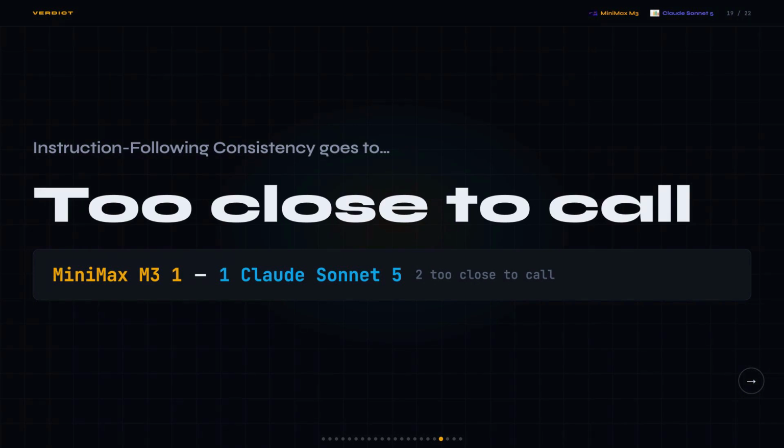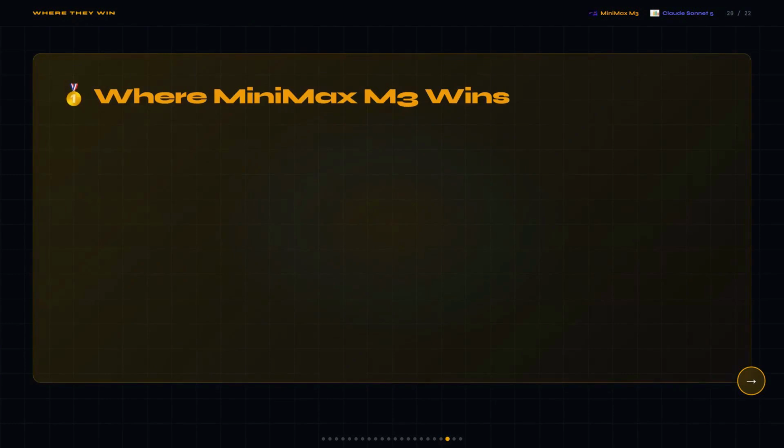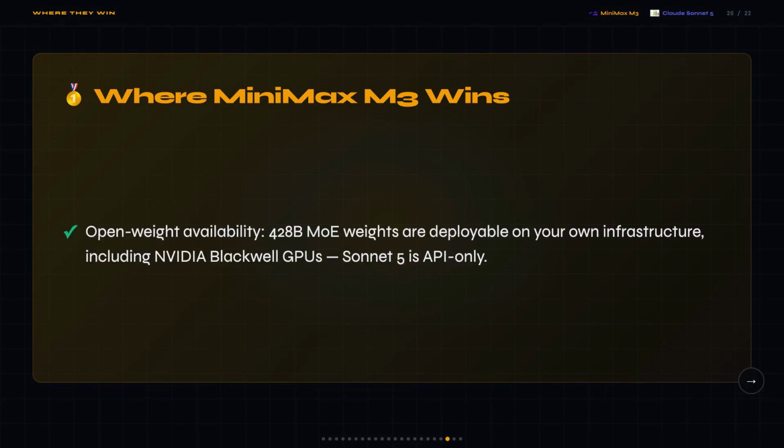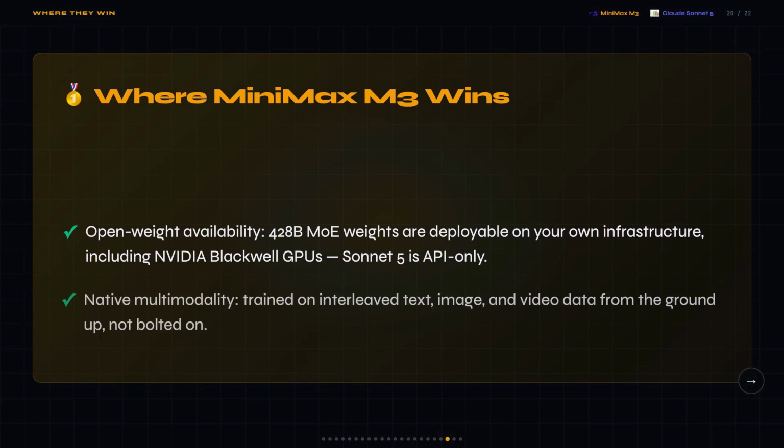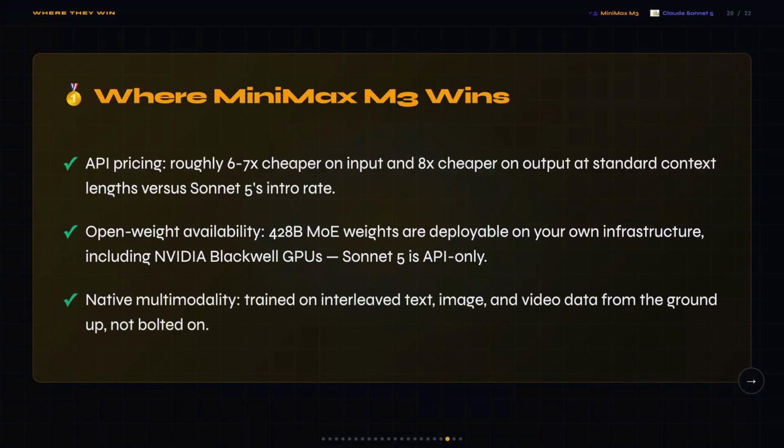Sonnet 5's effort parameter is a real practical advantage for developers who want cost quality control per request. But M3's 74.2% MCP Atlas score is interesting, and I'd want to see it replicated independently before reading too much into it. So here's where MiniMax M3 clearly wins. Pricing, it's 6 to 7 times cheaper on input and 8 times cheaper on output at standard context lengths. It's open weights, so you can deploy those 428 billion MOE weights on your own infrastructure, including Blackwell GPUs, which Sonnet 5 can't do at all, and it's natively multimodal on text, image, and video from the ground up, not added on after the fact.